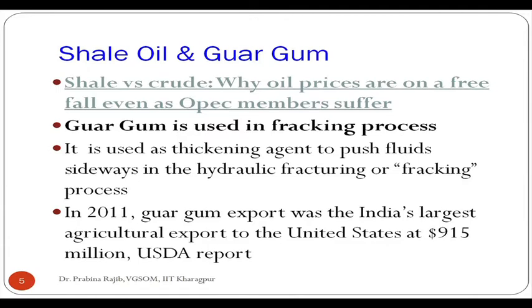There is also a negative side to the whole aspect. Guar gum prices increased so much in India that importers of guar gum in the USA found the price too prohibitive, too expensive.